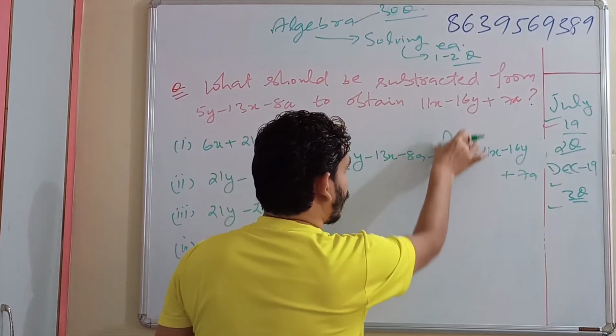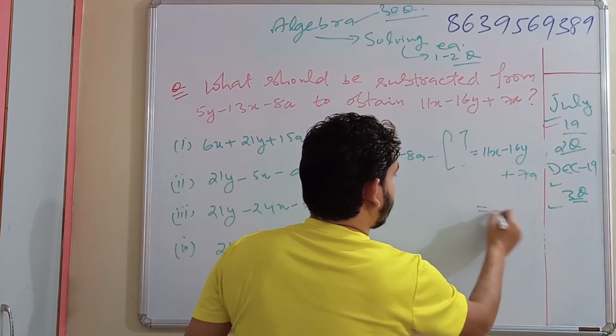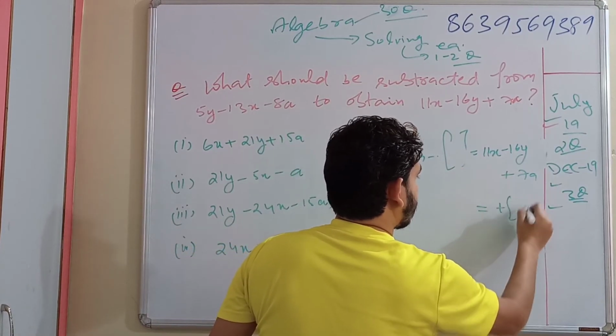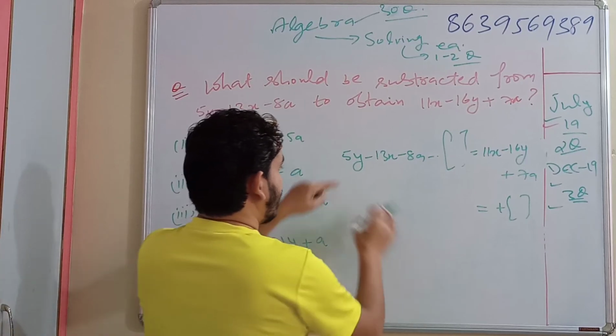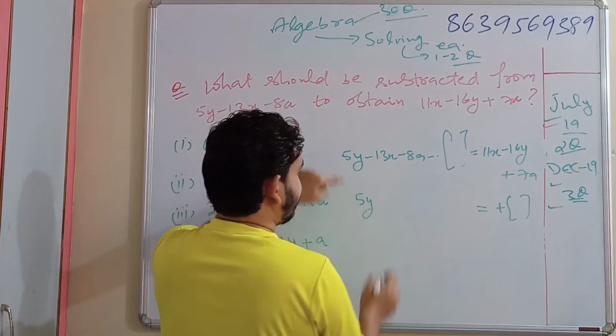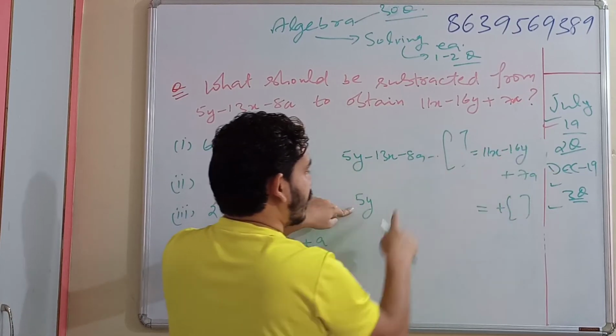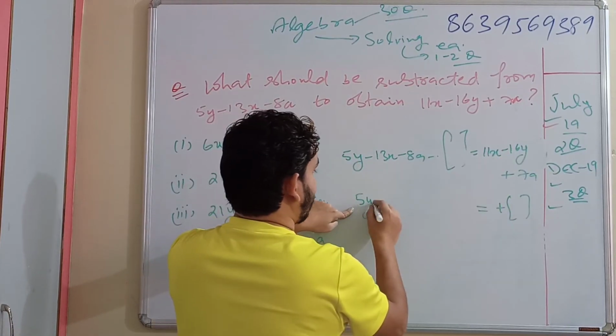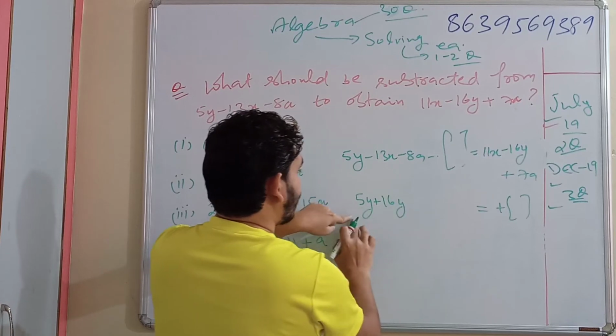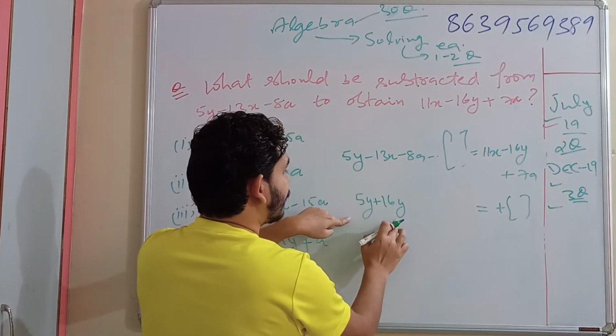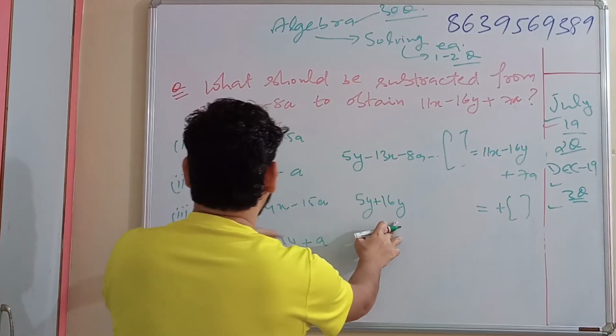This minus whole amount will go to that side. It will become plus that unknown value. Now this is 5y. This y component, minus 16y, will come this side and become plus 16y. So that's how we will get 16 plus 5, 21y.